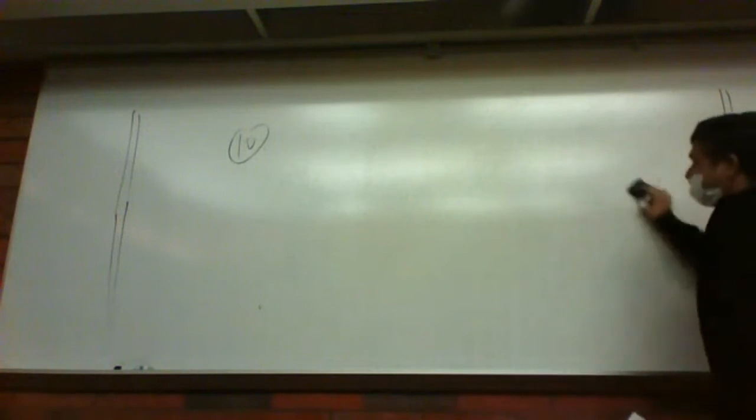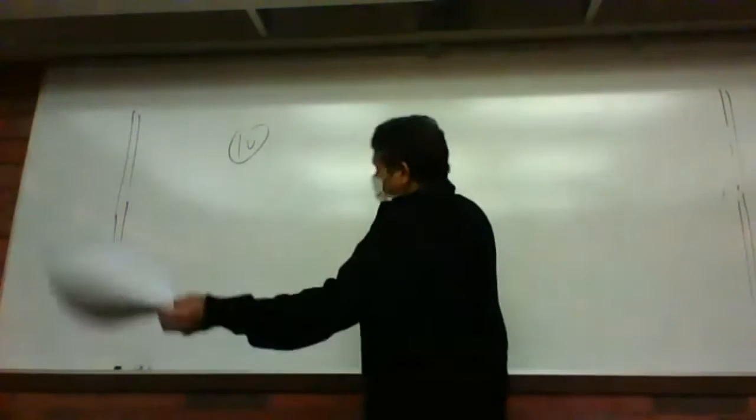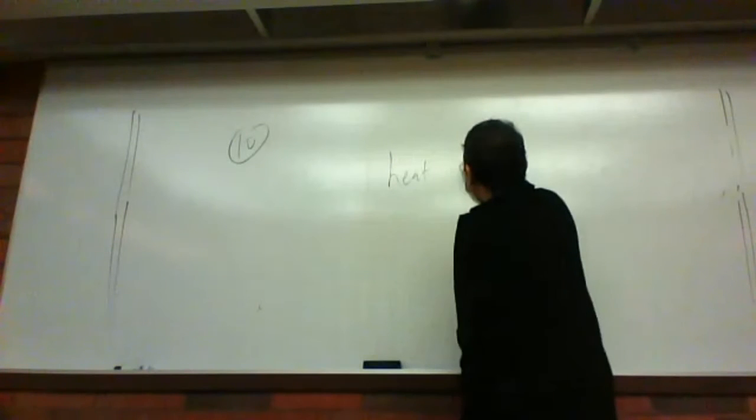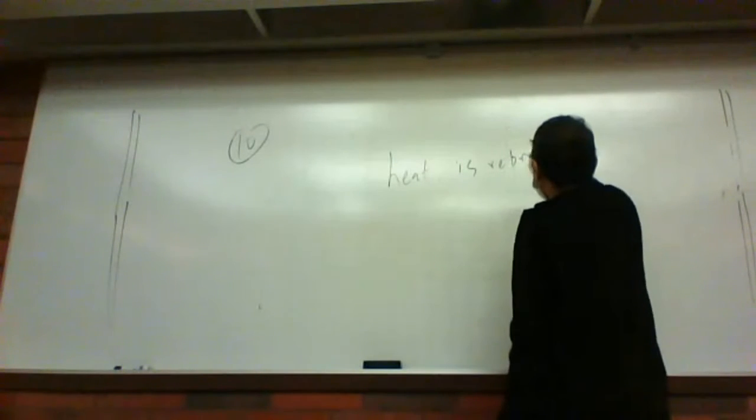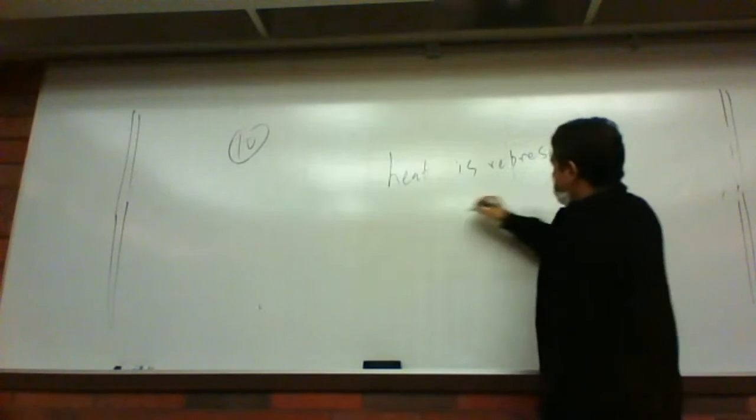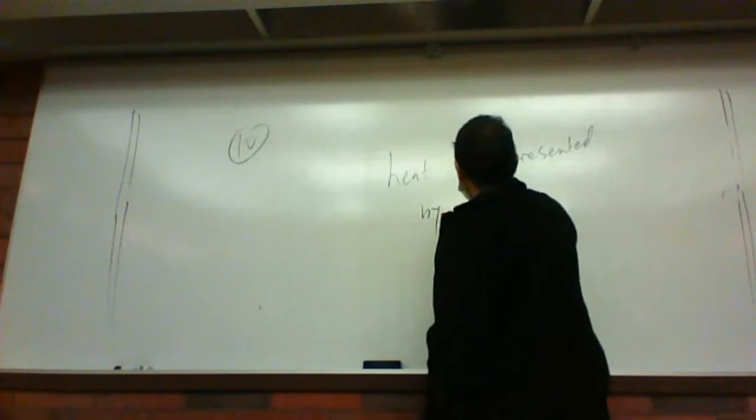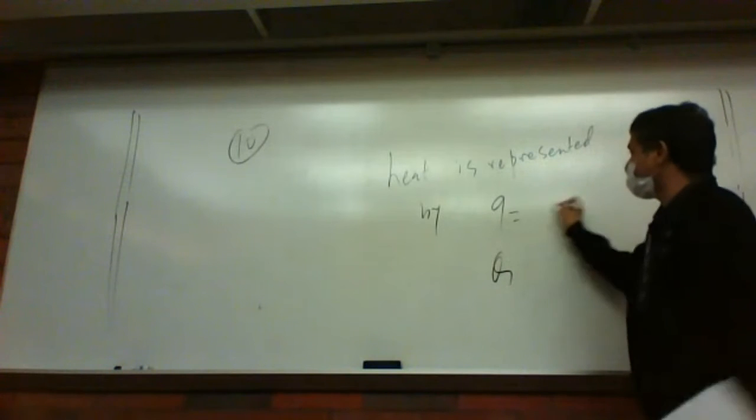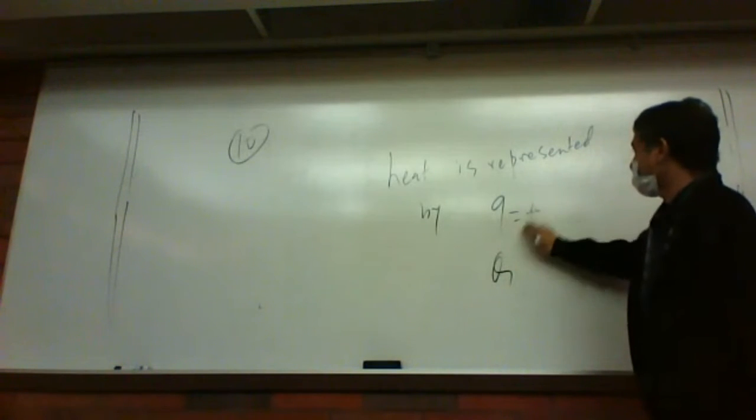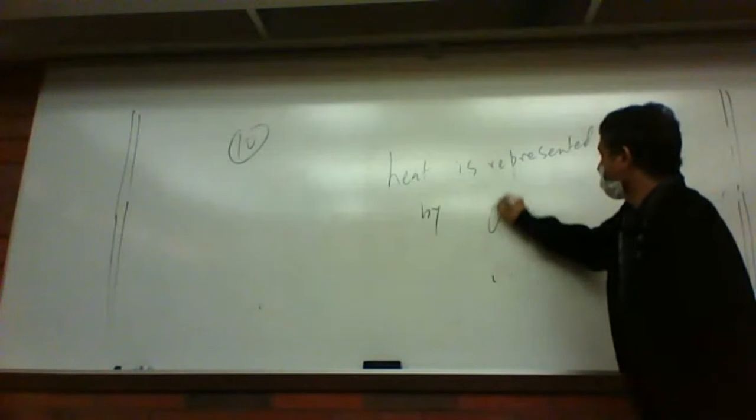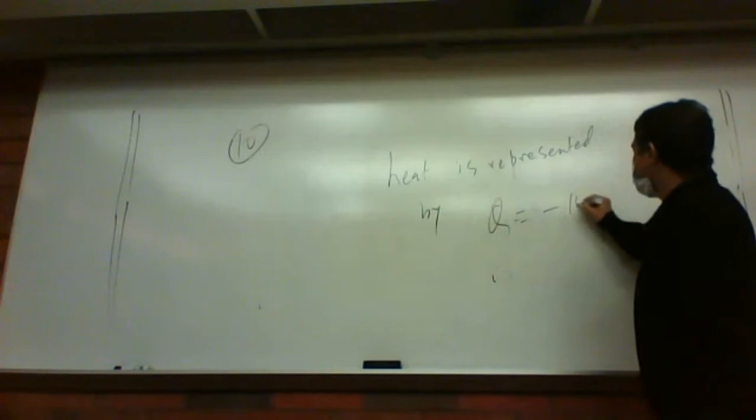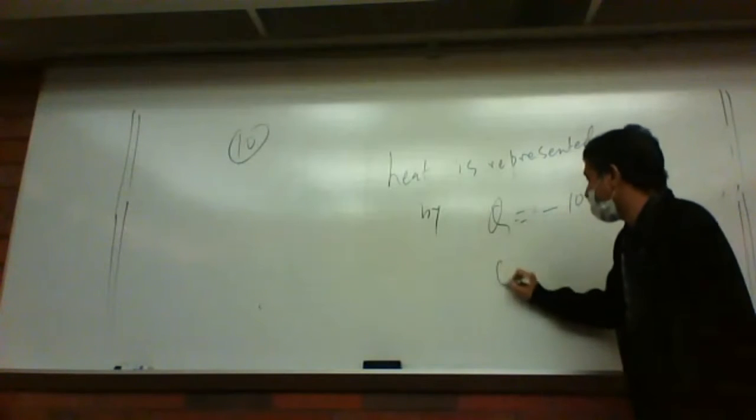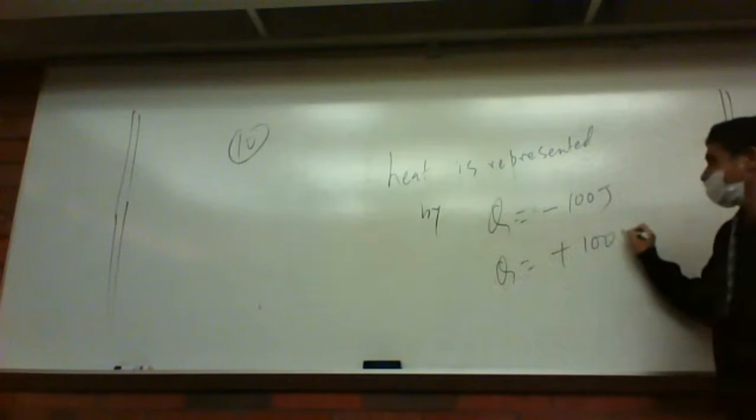Most of the time, heat is represented by the symbol Q, small q or big Q. So if you write that my system lost 100 joule of heat energy, I would write minus 100 joule like this. If my system gains heat energy, plus 100 joule. I would write it like this.